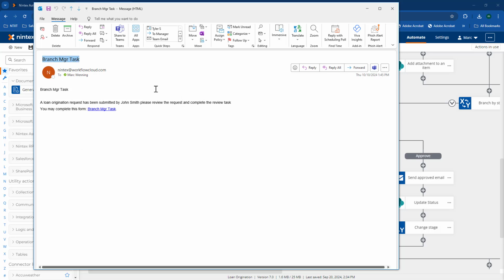These emails are also fully customizable, so I could choose to include any information I wanted off of that initial form into this particular email as well. And I also could make this what we would call an express approval. So I could send a little bit of information on this email that will allow the person reading the email to make the decision based on the information that we've put in the email here. And then they could reply back to the email with approve or reject, or one of the outcomes that we have for this particular task, instead of having to go to an actual form to look at that information. Or you can do the forms-based task that we have here.